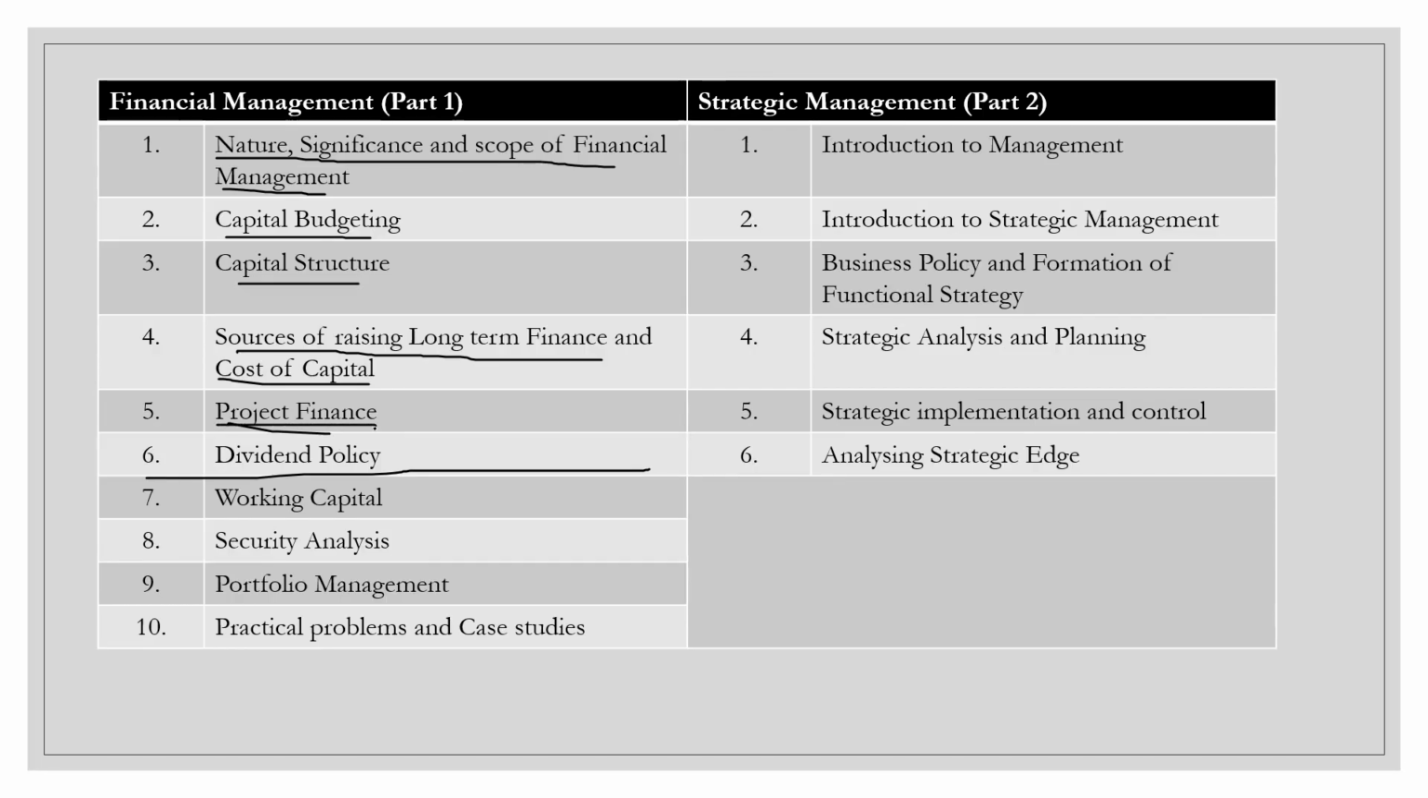The fifth chapter is project finance. The sixth chapter is dividend policy. The seventh is working capital, then security analysis, portfolio management, and practical problems and case study. Here chapter 10 is a very important one, and again capital structure is very important. See, what happens here is one chapter is linked to another chapter and that to another chapter. So you cannot ignore any one of these chapters. Every chapter is really very important for you, so that it will help you in your future.